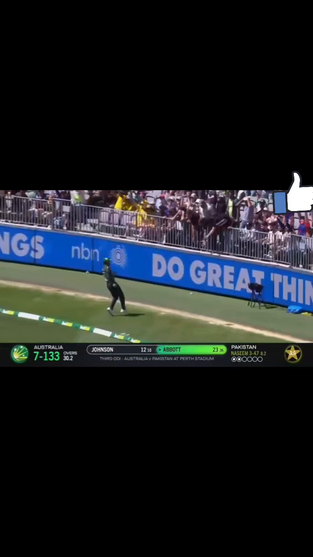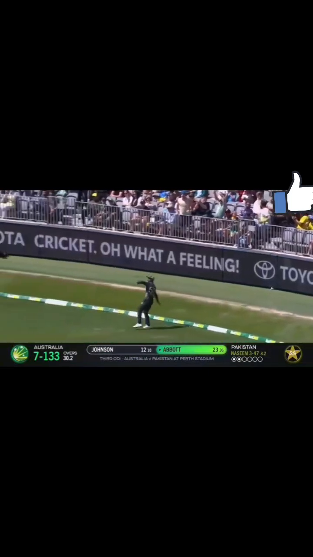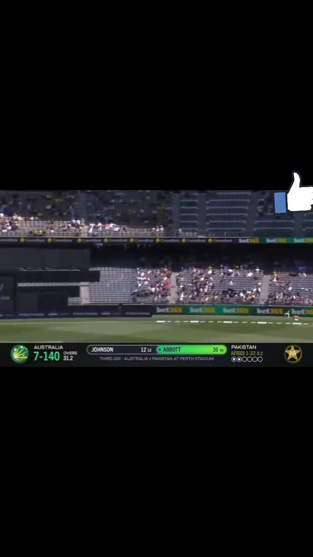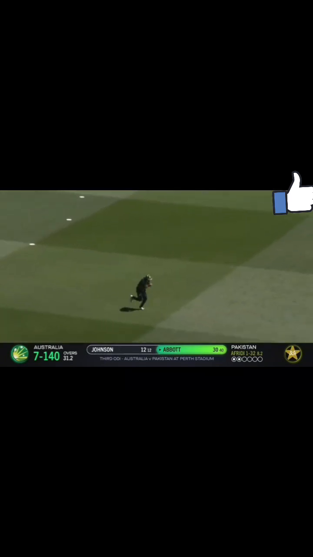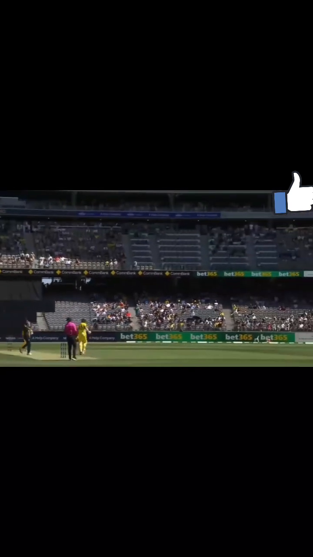Pick that up. There's a fielder out there. He's coming in. He needs to be going back. Abdullah came in. Not that it would have mattered. The first 6 of the afternoon off the bat of Sean Abbott. Down there. Abbott spoons it. Should be taken. Rauf does it. Can do no wrong. Haris Rauf, Afridi gets his second. Abbott's right little effort comes to an end, and Australia are 8 down with just 140 on the board.